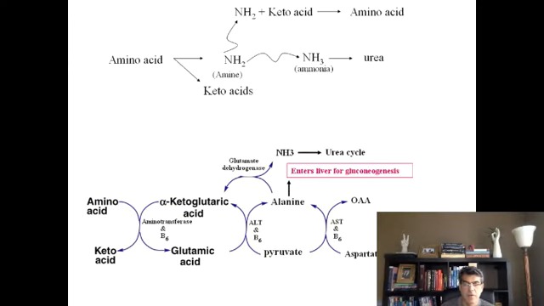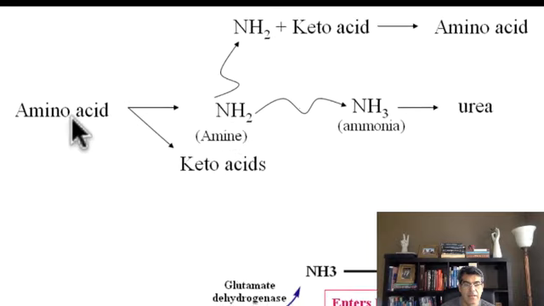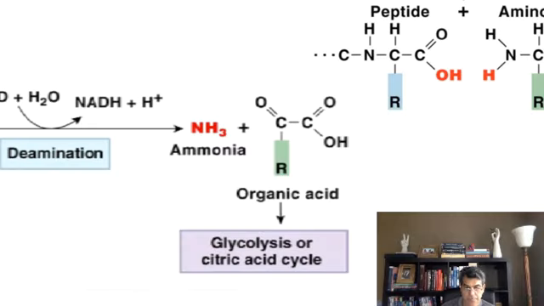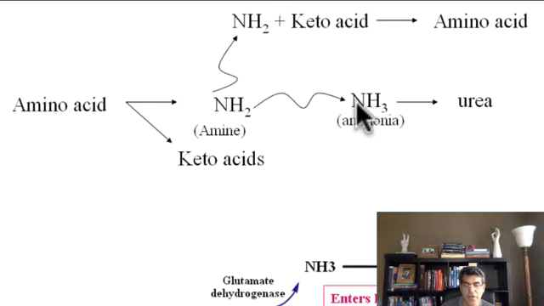This diagram summarizes what we talked about. From amino acid, you can take NH2 away, called the amino group. The rest is called keto acid, which is an organic acid. NH2 can turn to NH3 or ammonia, and then to ammonium, and then to urea, which happens inside the liver. Now, what is another destination for the amine group? If you don't want to turn this amino group into urea, is there any other way to deal with this one? The answer is yes, we can.